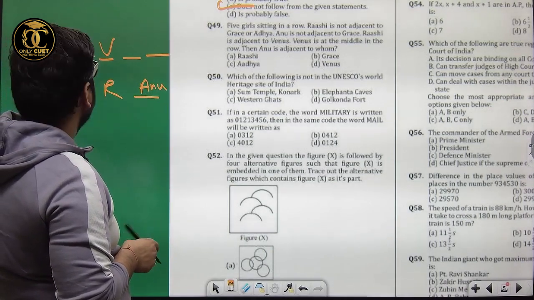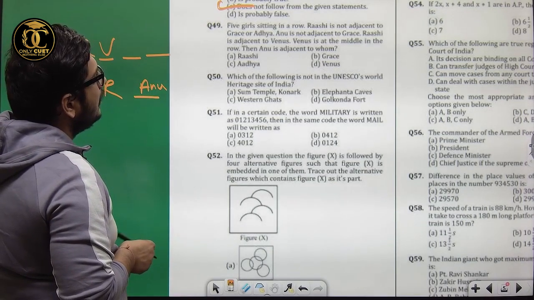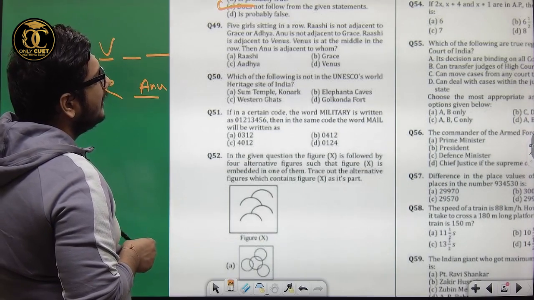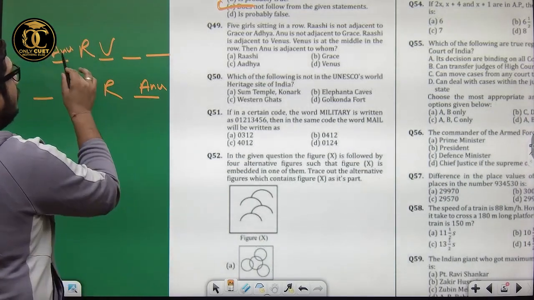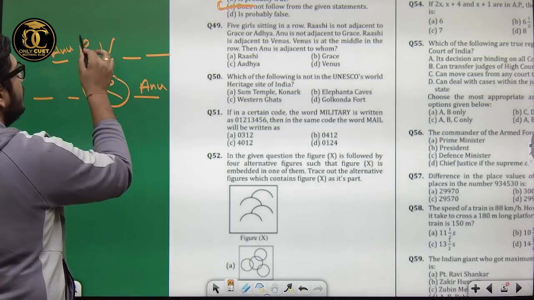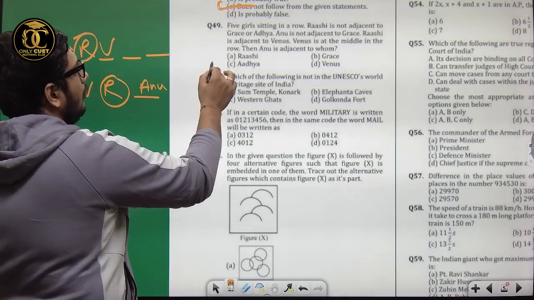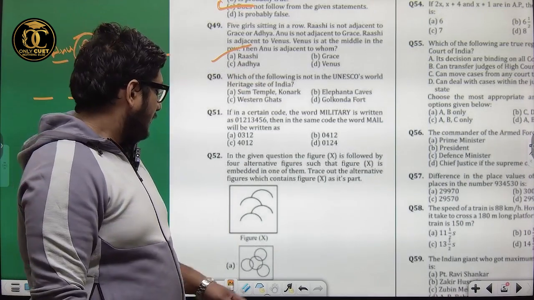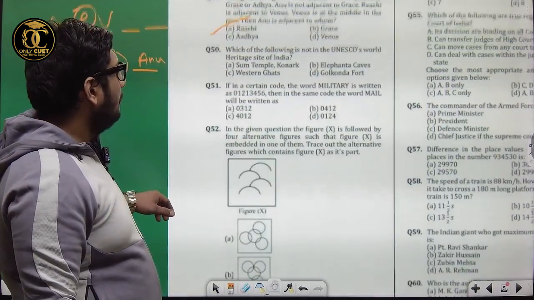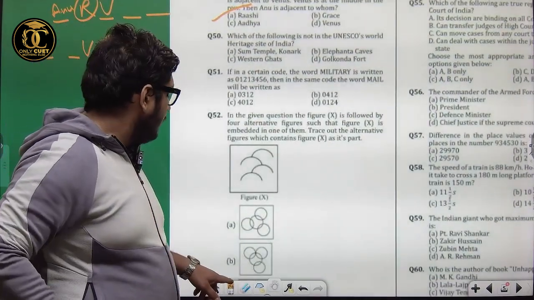Anu is not adjacent to Grace. That is there. Everything is sorted. Now Anu is adjacent to whom? In both the situations, she is sitting adjacent to Rashi. Option A. Correct.